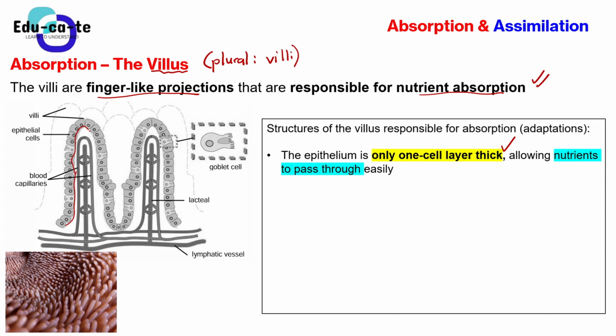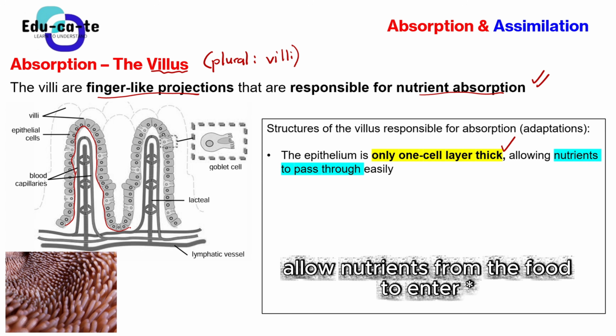So if there is only one layer of these epithelial cells, it means that the food can enter easily, because the whole purpose here is for the food to enter into the villus and be absorbed into the blood. So basically, the epithelium is only one cell layer thick.